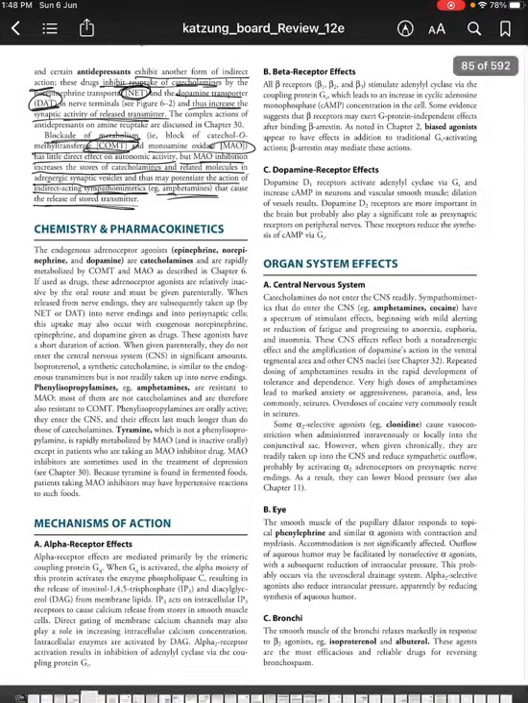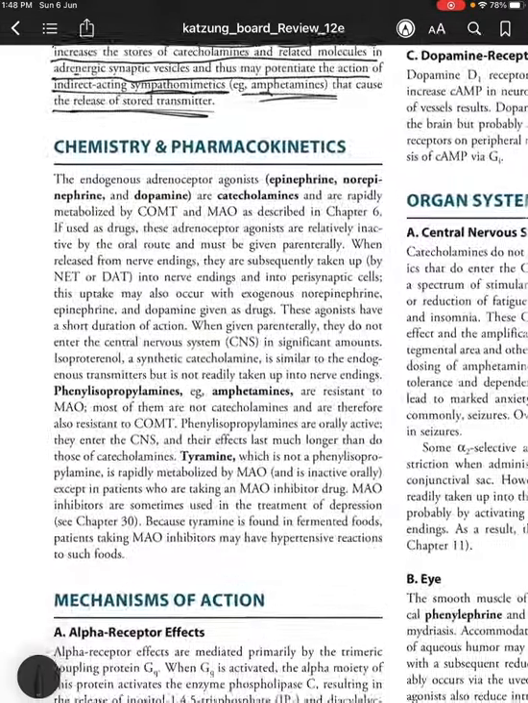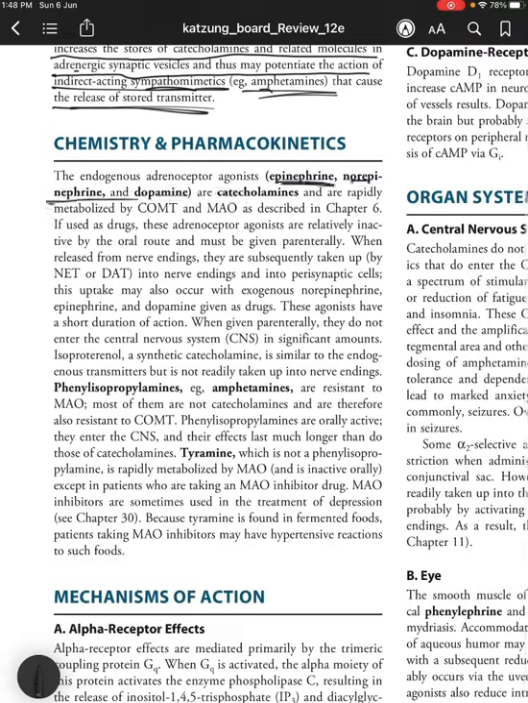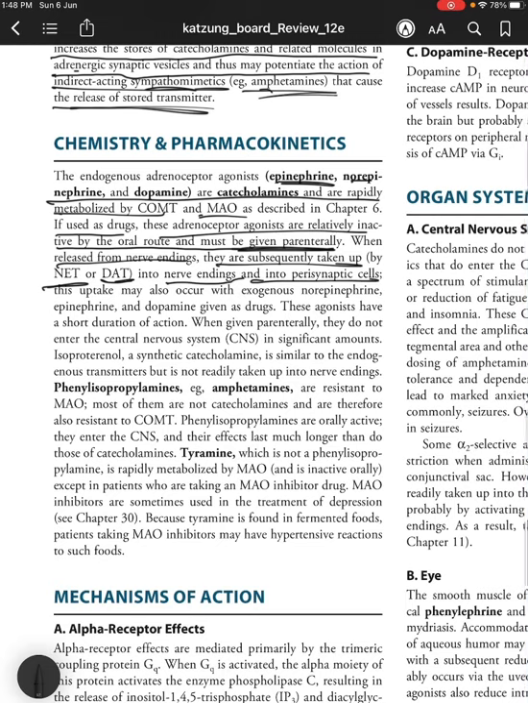Coming to the chemistry and pharmacokinetics, the endogenous adrenoceptor agonists epinephrine, norepinephrine and dopamine are catecholamines and are rapidly metabolized by COMT and MAO. If used as drugs, these agonists are relatively inactive by the oral route and must be given parenterally. That is why you have synthetic drugs that have oral activity. When released from nerve endings, they are taken up by NET or DAT into nerve endings and perisynaptic cells. This uptake may also occur with exogenous norepinephrine, epinephrine and dopamine given as drugs.